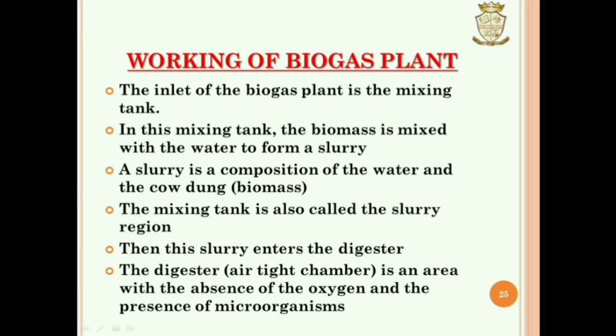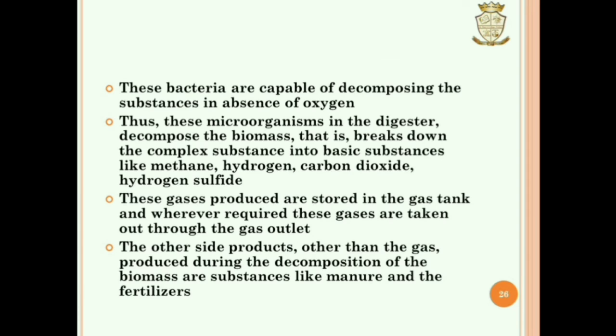Then this slurry enters the digester. The digester is an area with the absence of oxygen and the presence of microorganisms. These bacteria are capable of decomposing the substances in the absence of oxygen. These microorganisms in the digester decompose the biomass, that is, break down the complex substances into basic substances like methane, hydrogen, carbon dioxide, hydrogen sulfide. Produced gases are stored in the gas tank. Required gases are taken out through the gas outlet. Other side products other than gas are manure and fertilizers.